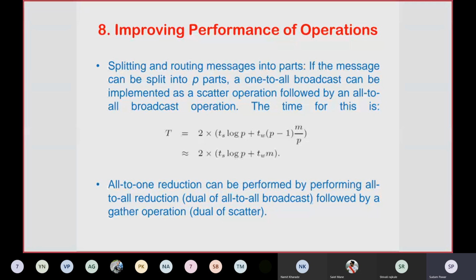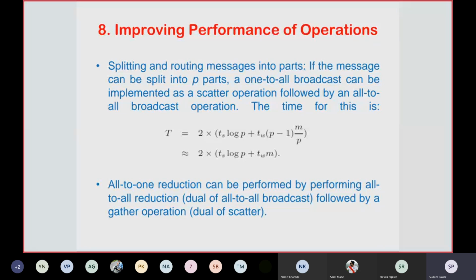Here we have seen the different communication operations in this unit: one-to-all broadcast, all-to-one reduction, all-to-all broadcast and all-to-all reduction. Then scatter and gather operations, all-to-all personalized communication, all-reduce operations, and circular shift operations.